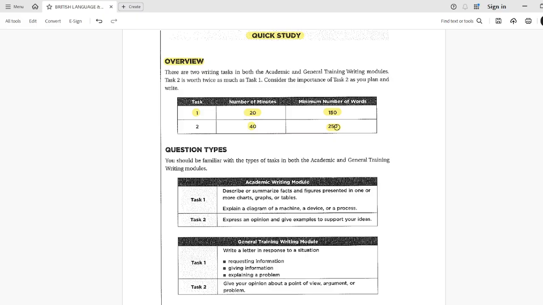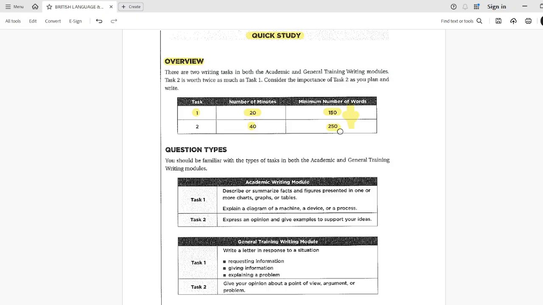So here mostly students get confused about what 150 words means. 150 words doesn't mean that you have to write exactly 150 words. The word count can be 150, 160, 170, 175, 180, even 190 as well. It must not be less than 150 words. If your writing is less than 150 words, then you will lose marks. Okay. Now if we talk about writing task 2, you have to write 250 words. Similarly, 250 doesn't mean exactly 250. It should be more than 250, but it should not be less than 250 words.